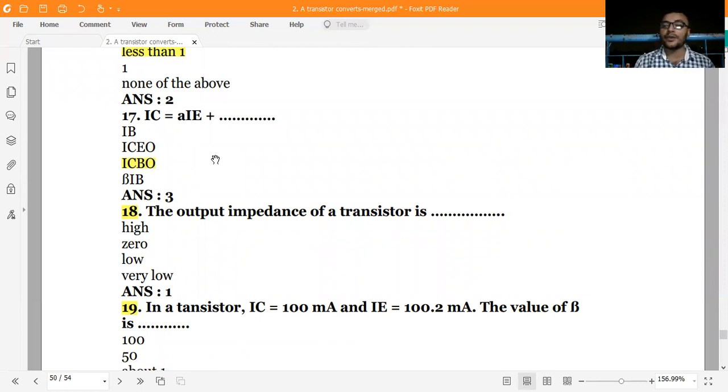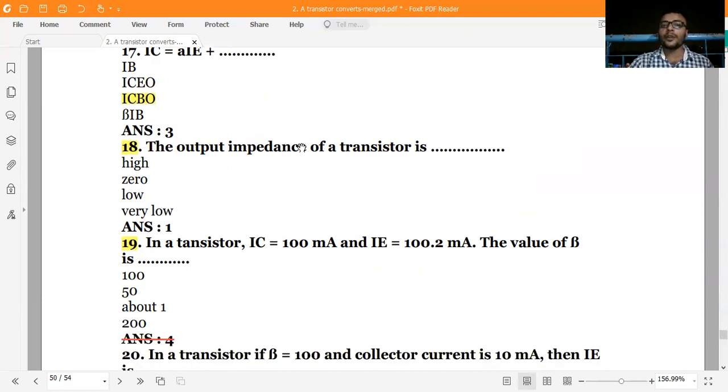ICBO, in the case if we open the emitter circuit, is the current that I see. This is ICBO, the leakage current. When leakage current generates, it generates due to minority carriers. It comes from the common emitter.